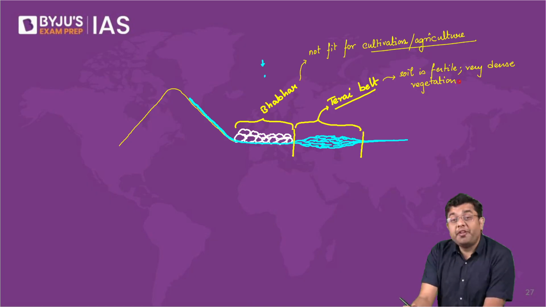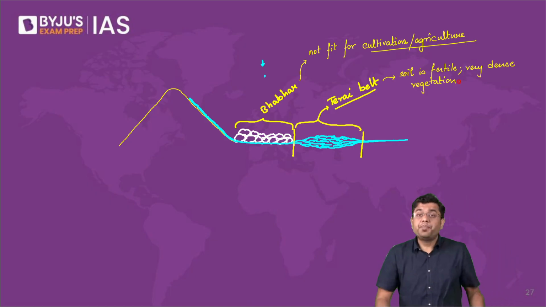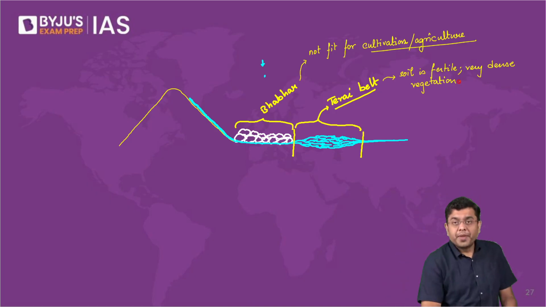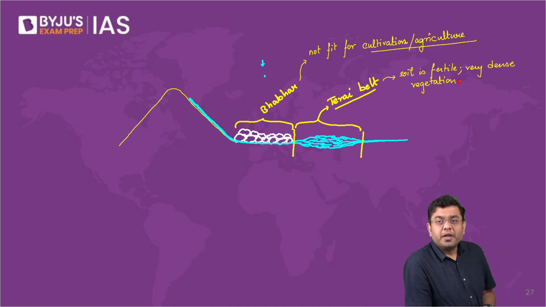Now, where you have very dense vegetation, obviously, animals also come in. So, this is the region that you have the Rajaji National Park, the Corbett National Park. All of them exist in the Tarai belt. The latest elephant reserve to be declared in our country, now in total we have 33 elephant reserves in the country, the latest to be added is the Tarai Elephant Reserve. So, that is the Tarai belt, densely vegetated.